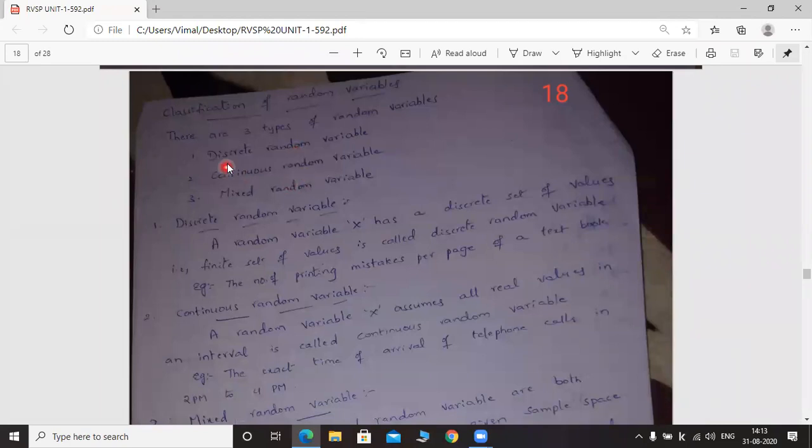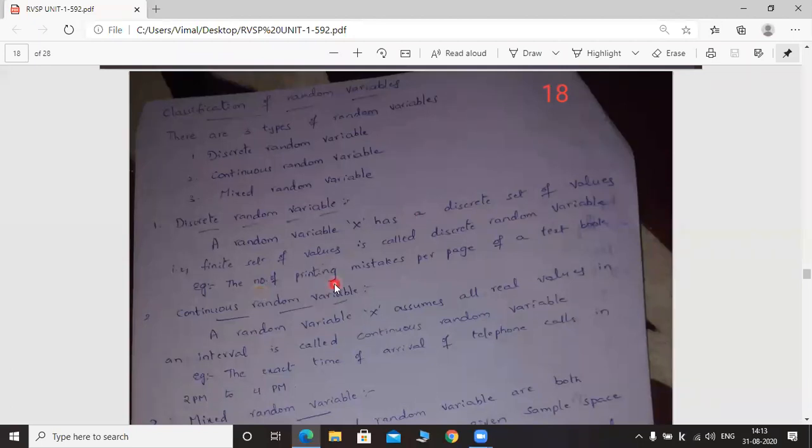Okay, now let us discuss first one, discrete random variable. What is meant by discrete random variable? A random variable capital X has a discrete set of values, that means finite set of values, is called discrete random variable. Okay, a random variable capital X has some finite set of values, that is called discrete random variable.